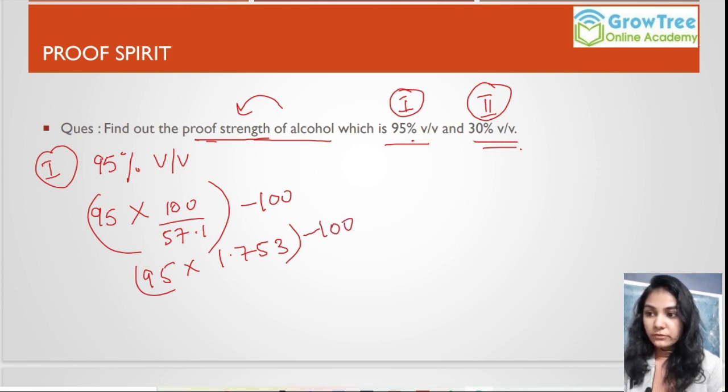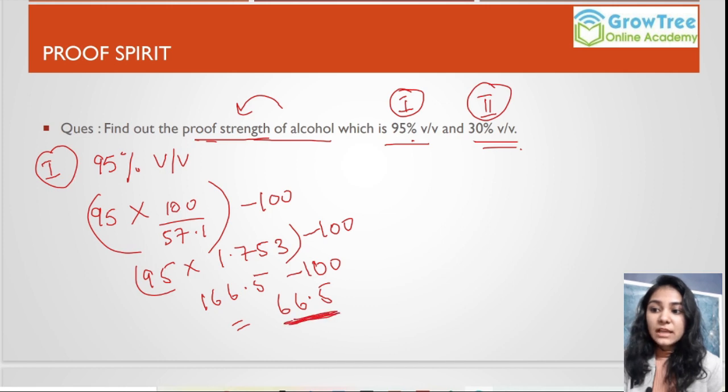After the calculation, we will have 166.5 minus 100. So it will be 66.5. As you can see, this calculated value is more than 57.1, so it will be overproof. After it we will write overproof. So our overall answer is 66.5 overproof.